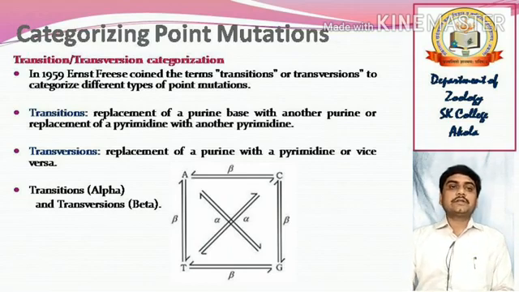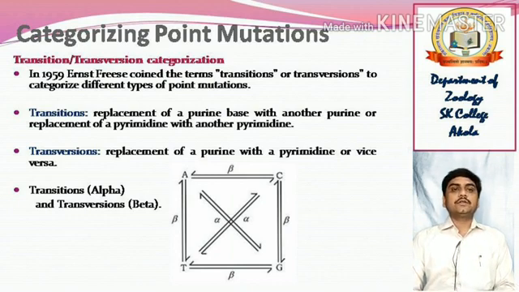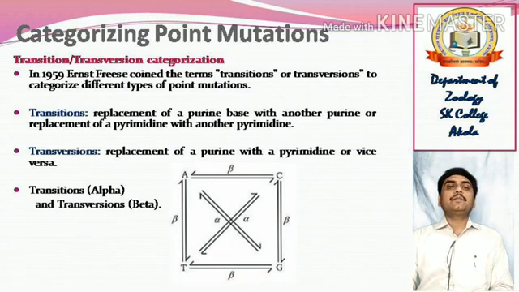Then the second category under point mutation is transversion: replacement of a purine with a pyrimidine or vice versa. In this chart, you are seeing the transitions and the transversions among the purines and pyrimidines. The transitions are shown by the alphas and the transversions by the betas.